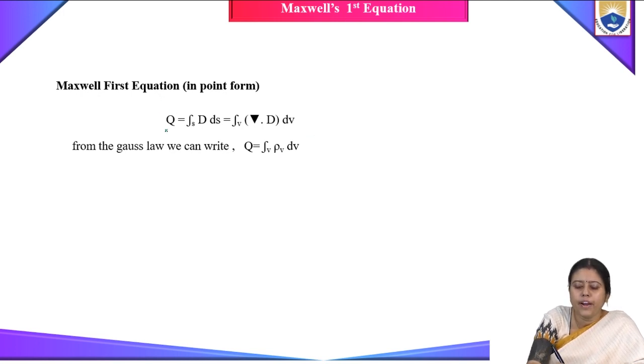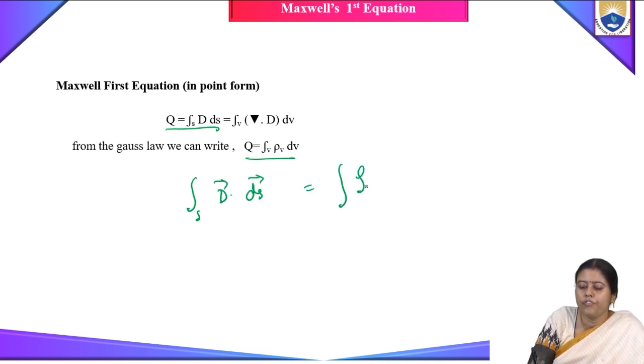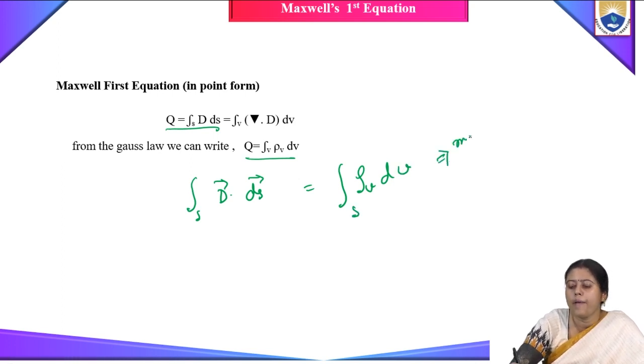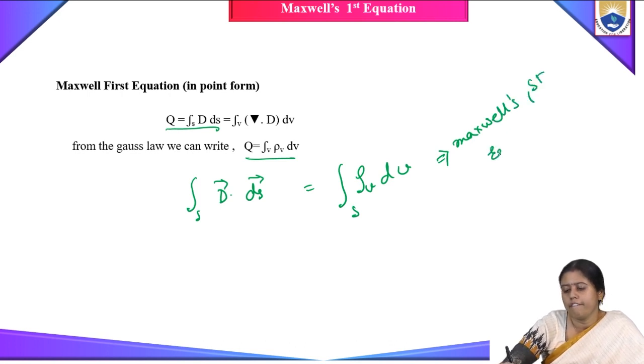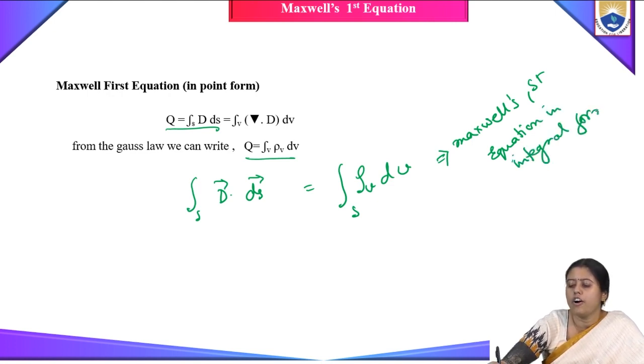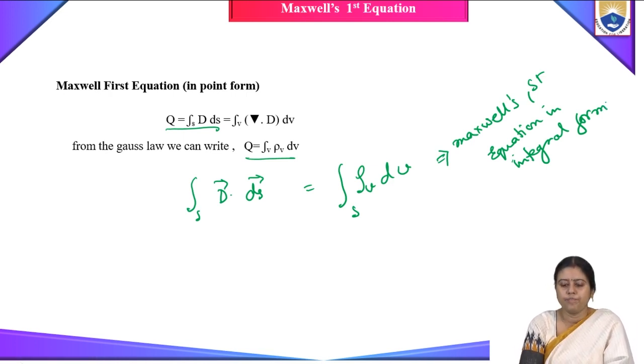So if we compare this portion with this portion, we will get surface integral of D dot dS is equal to volume integral of rho v dv. This equation is known as Maxwell's first equation in integral form.